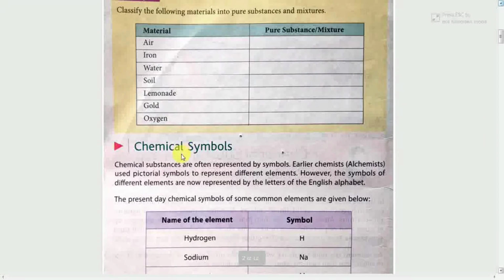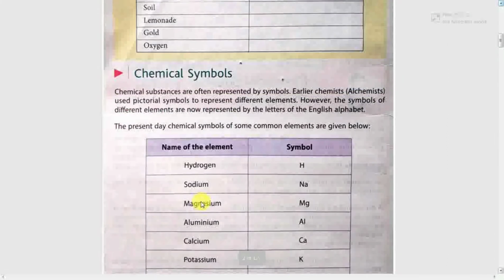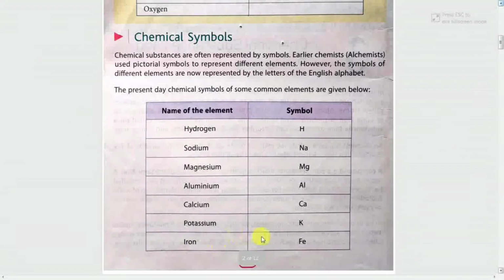Next, chemical symbols. Chemical substances are often represented by symbols. Earlier chemists used pictorial symbols to represent different elements. However, the symbols of different elements are now represented by letters of the English alphabet. Here are given the names of some elements and their symbols: hydrogen H, sodium Na, magnesium Mg, aluminum Al, calcium Ca, potassium K, iron Fe.